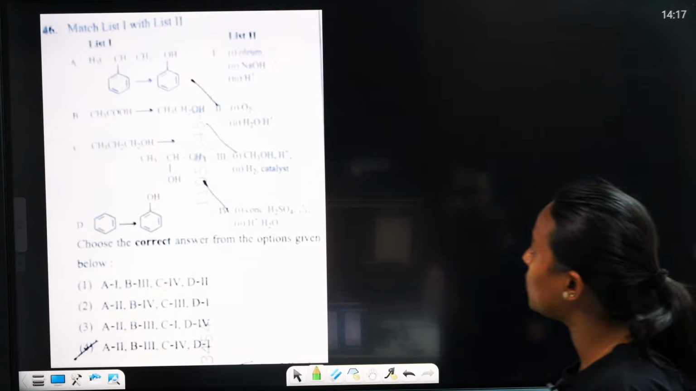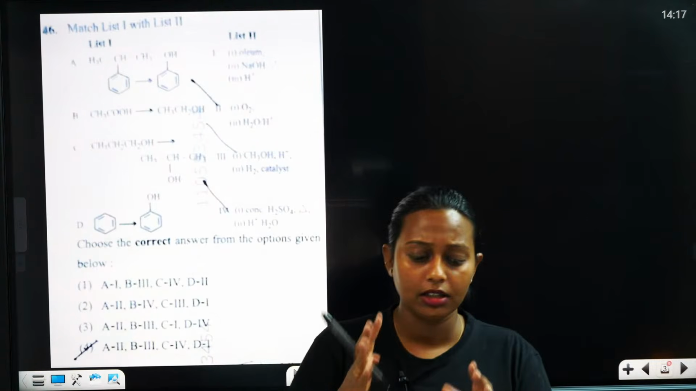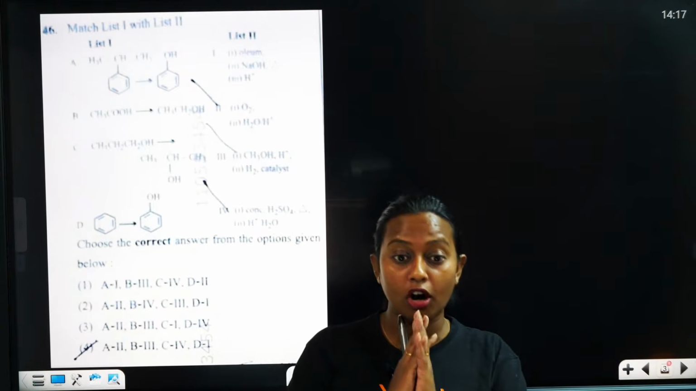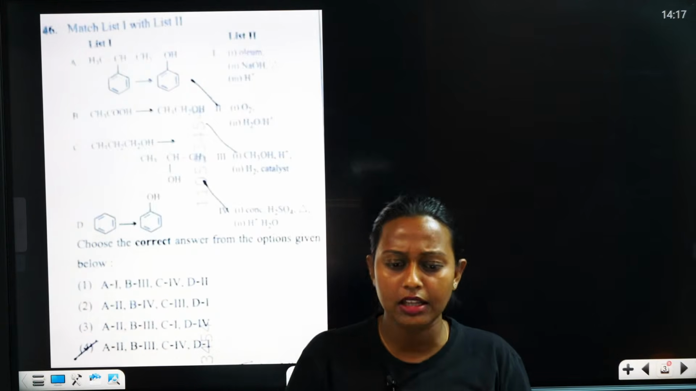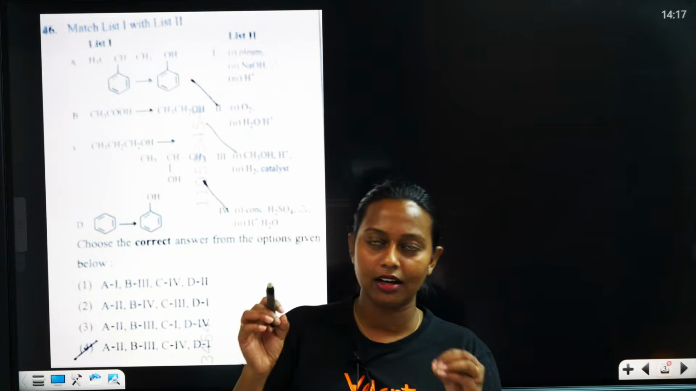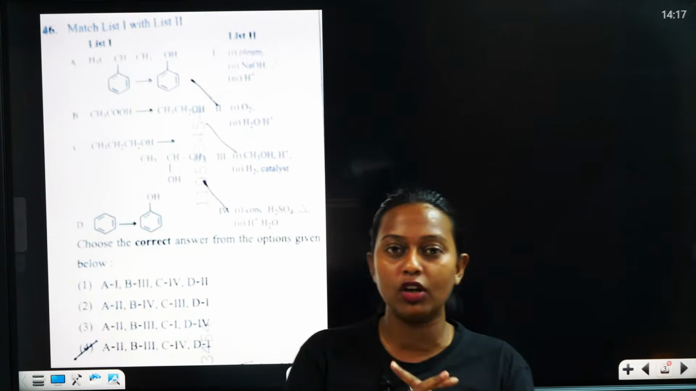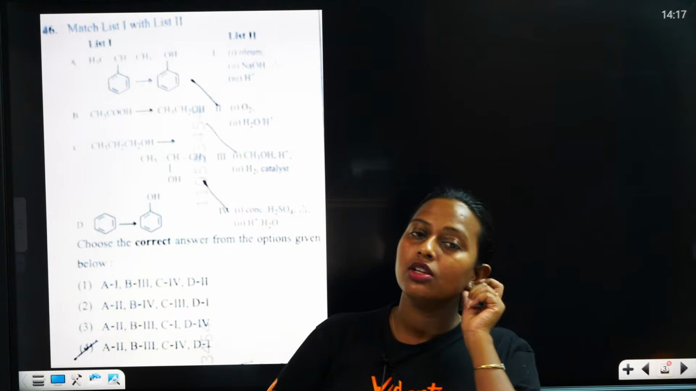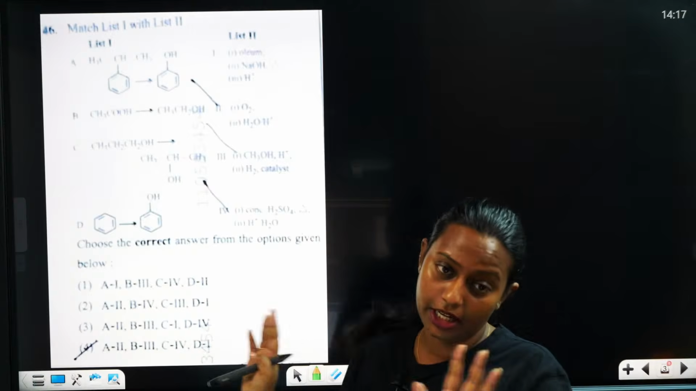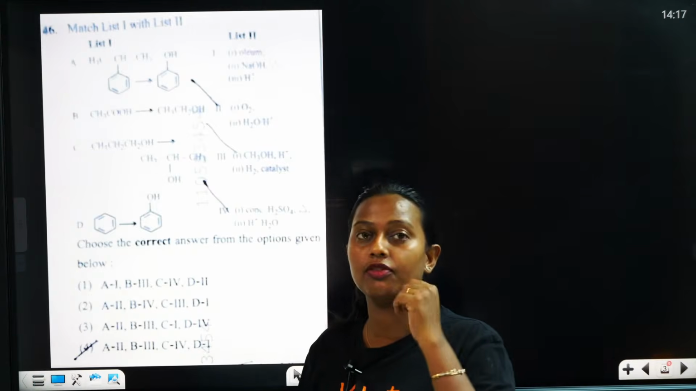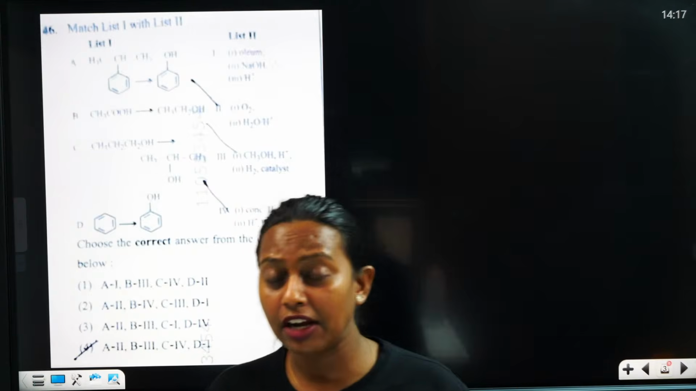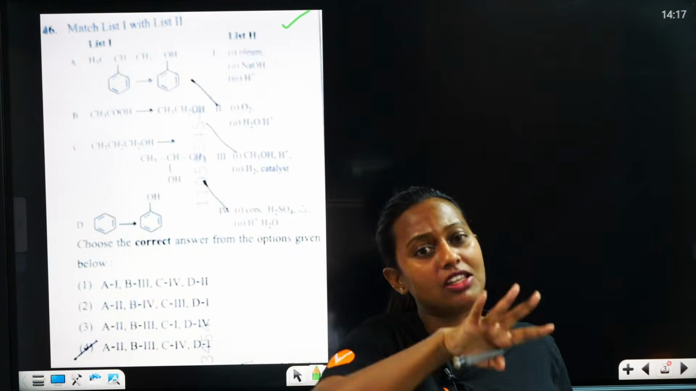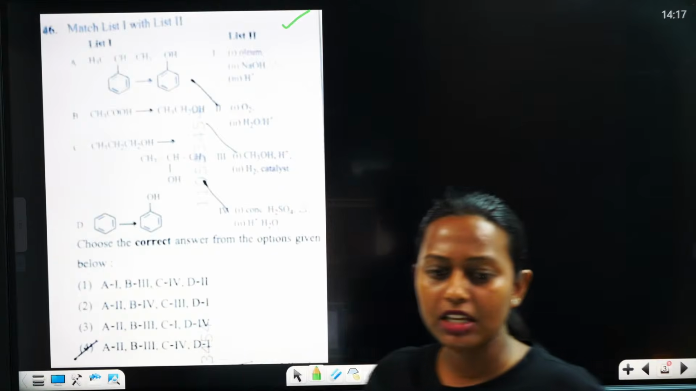So here is our first question. In the chemistry paper, you can see lots of match the following type of questions. When you consider match the following, it's a lottery. You can match easily. In chemistry, I think we have more than 5 questions based on match the following type only. So I think we can start.